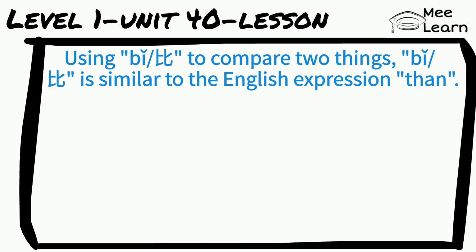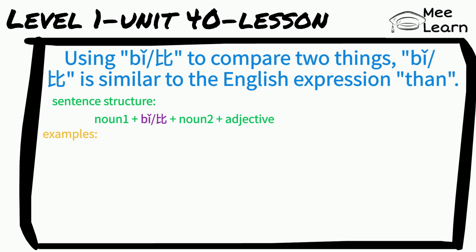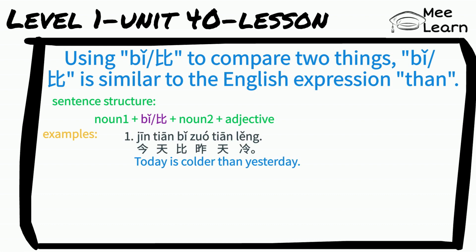比 is similar to the English expression "than". The sentence structure is like this. Noun 1 plus 比 plus noun 2 plus adjective. For example, 今天比昨天冷。Today is colder than yesterday.